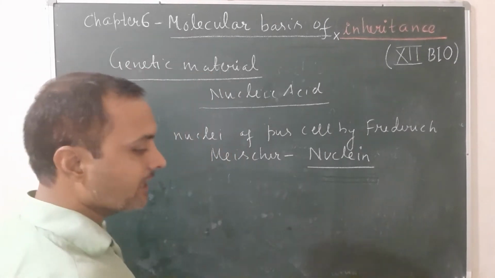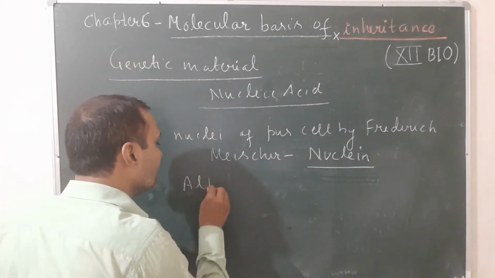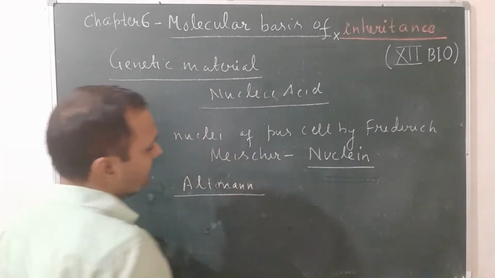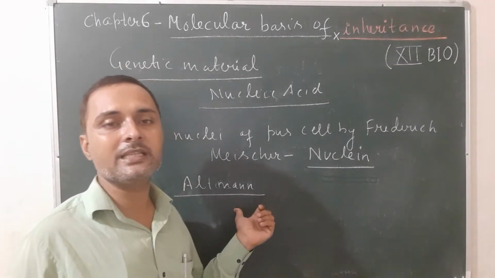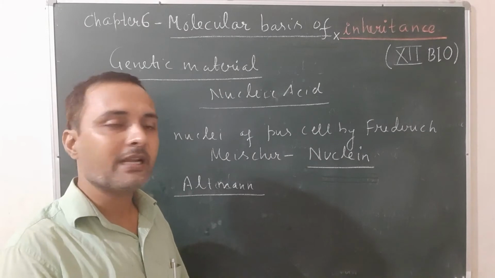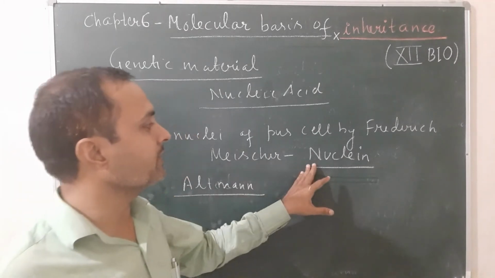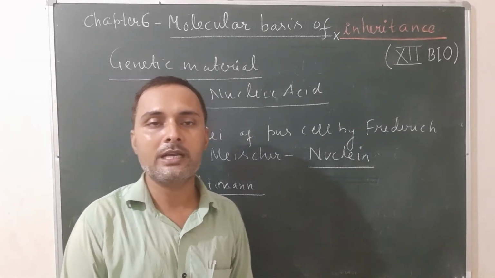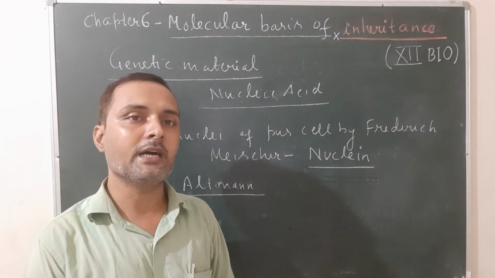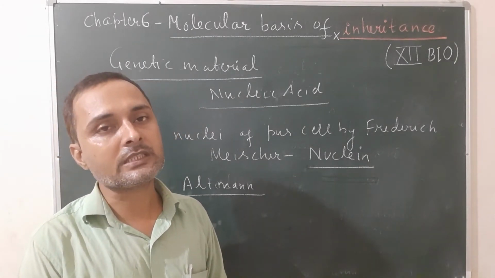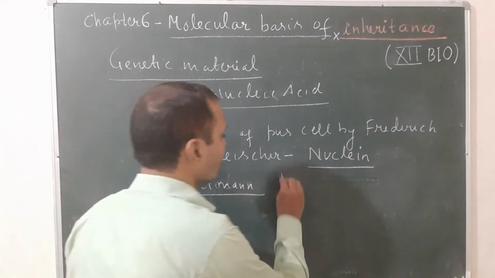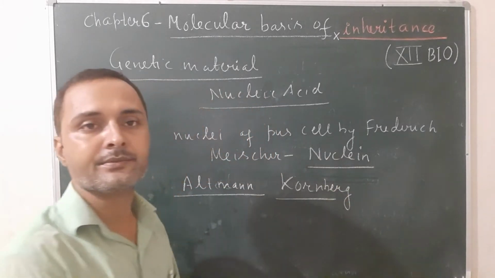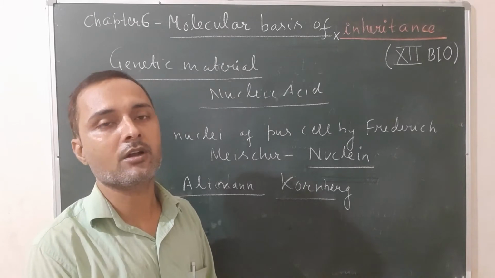After Hertwig, Altman changed the term nuclein to nucleic acid because it has acidic nature. He also said there are two types of nucleic acid, DNA and RNA. DNA was first synthesized in the laboratory by Kornberg.